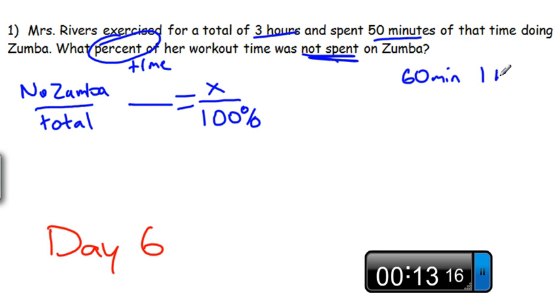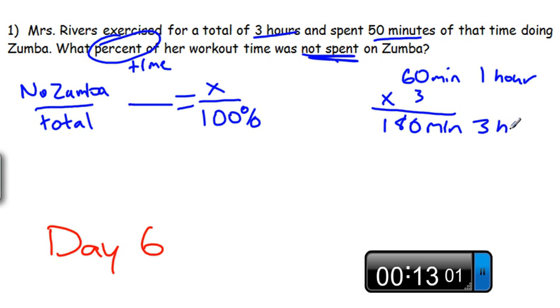in 1 hour, to get to 3 hours, we'd say what's 60 times 3? Well, 60 times 3 is 180. So 180 minutes would be 3 hours. So we could say total time she spent was 180 minutes. Time not spent doing Zumba, she spent 50 of those minutes actually doing Zumba. We can take that away from the total time and say that she spent 130 minutes not doing Zumba.